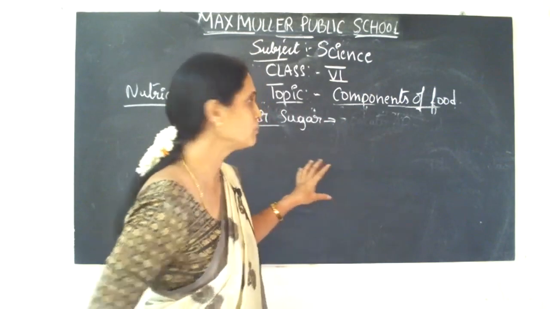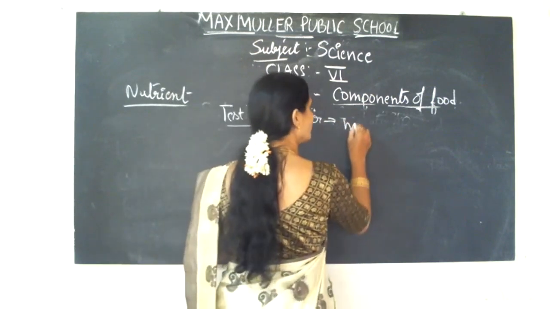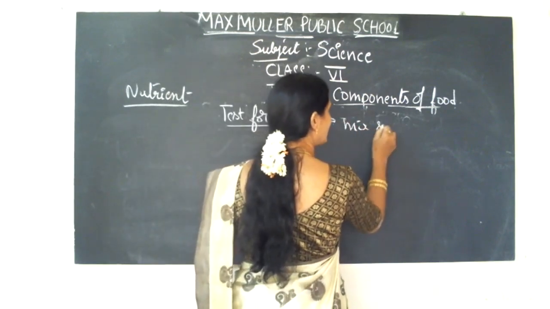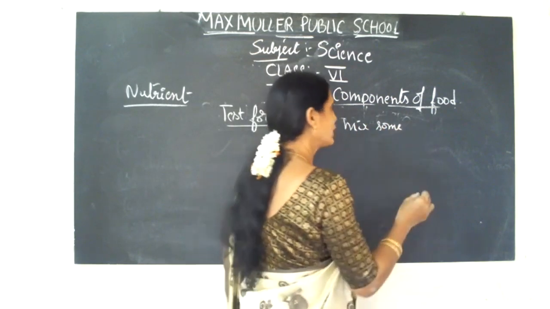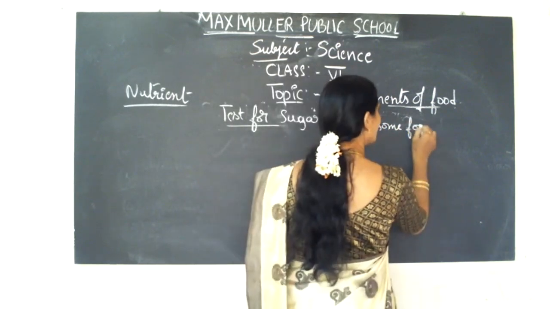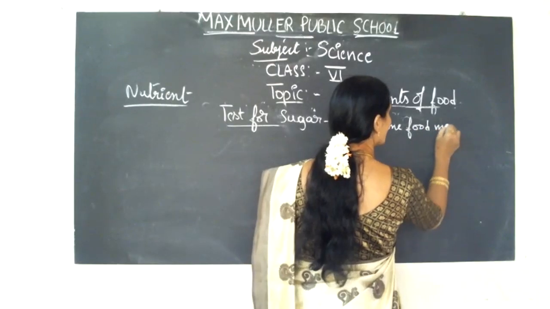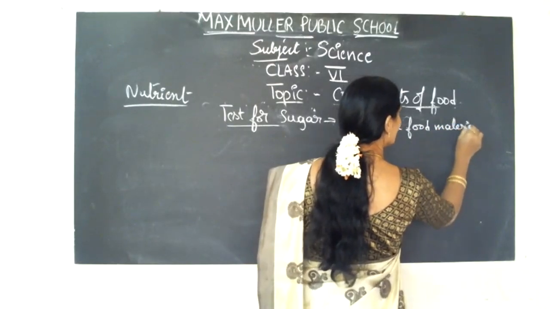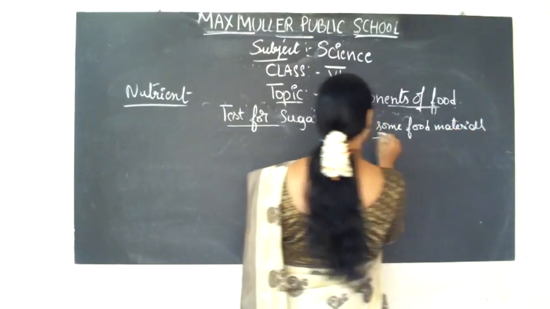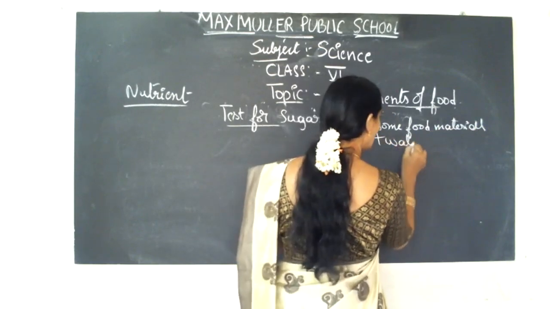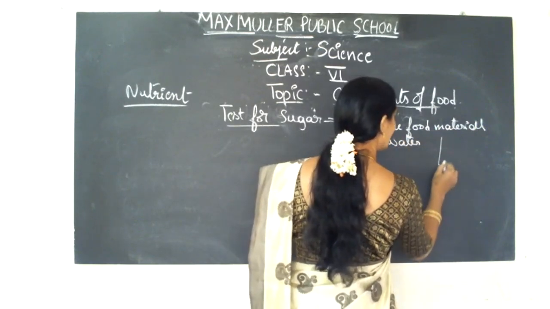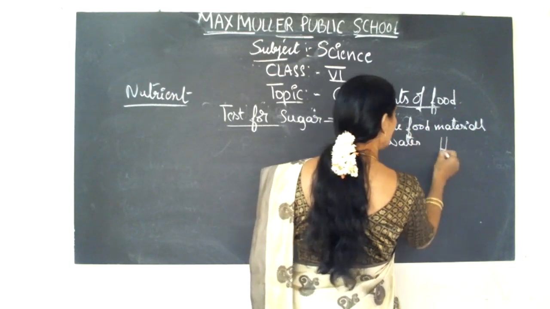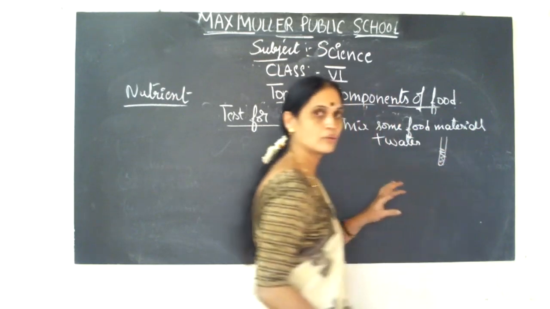To check, mix some food materials, whatever food you have at home, with water and place it in a test tube.